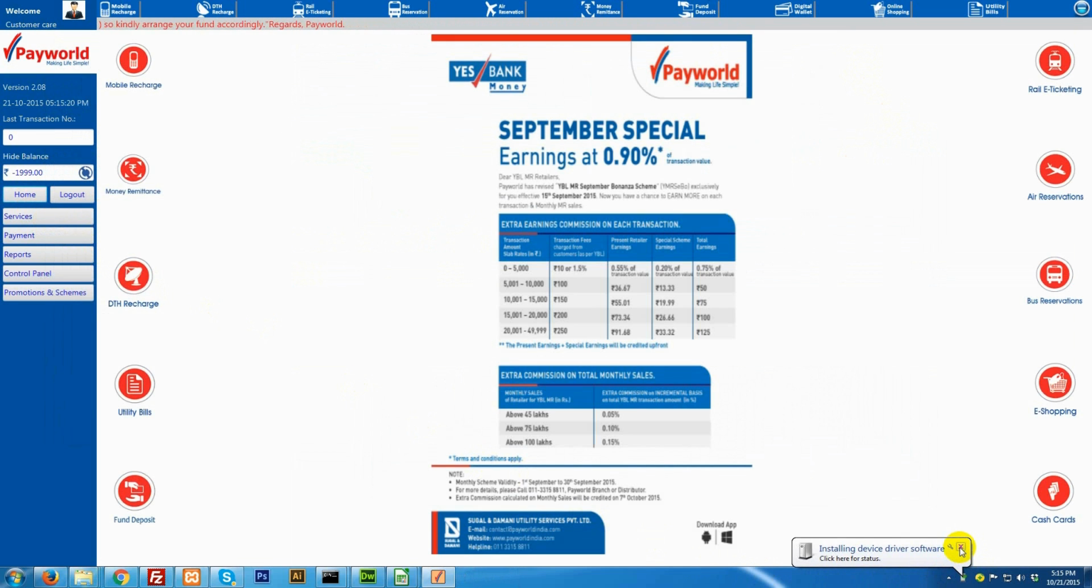Now you can insert the USB dongle and click on the home icon on the left navigation panel. Go to the Rail e-ticketing section and you can start utilizing the railway booking service.